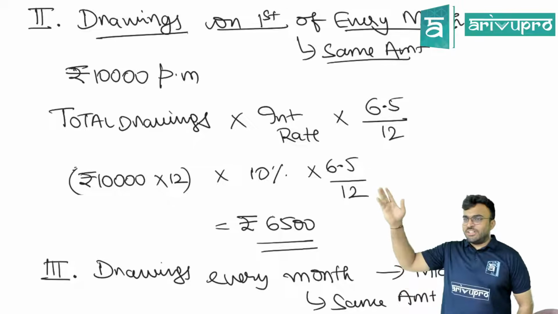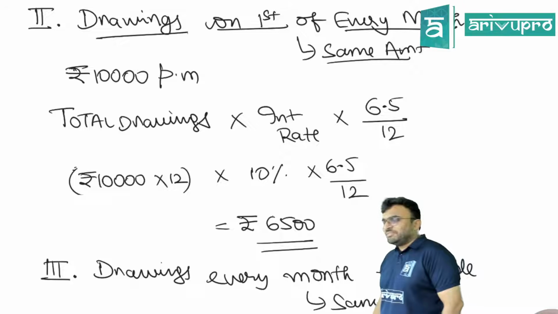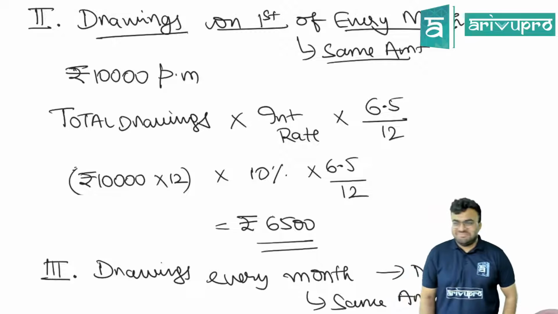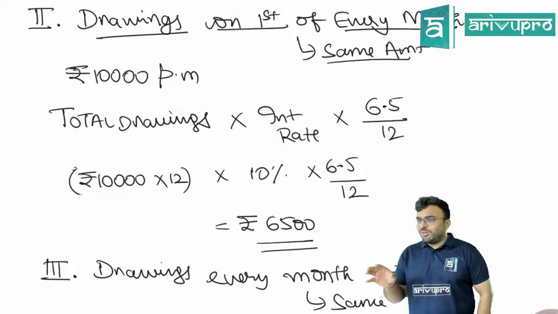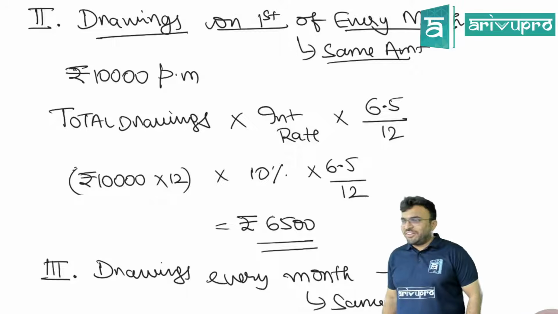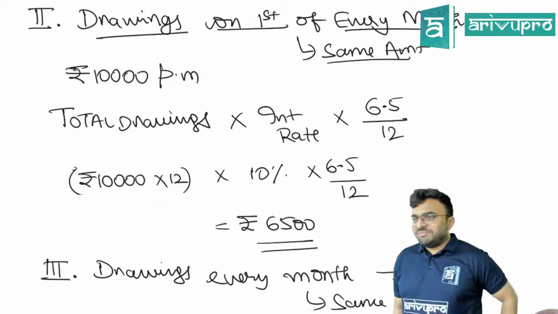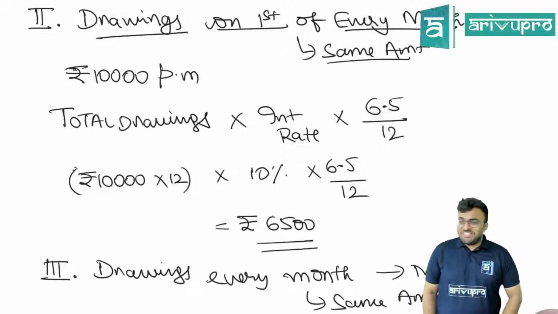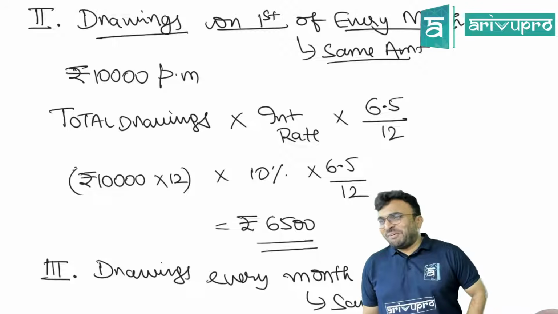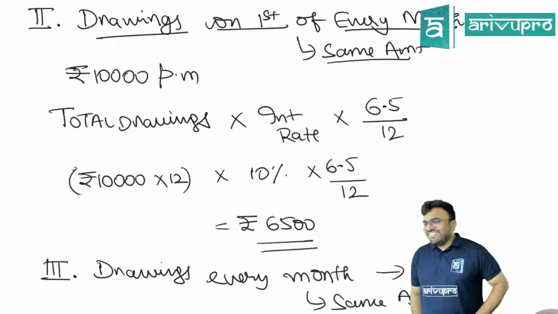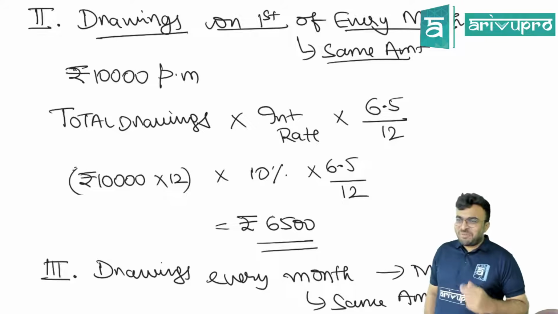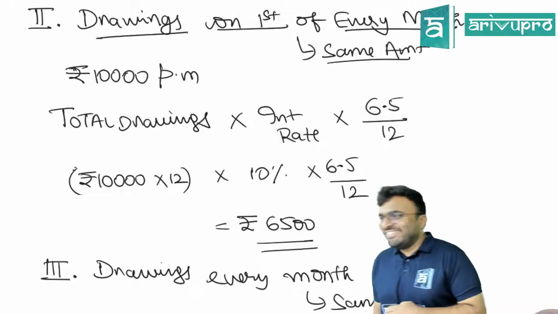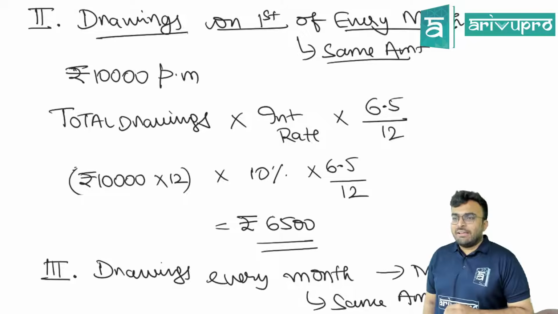If they don't get 230, they'll still get 171.8. Usually SRH was not like that. SRH used to make small totals and have good bowlers and defend it. This time, Travis Head, they should ban him from the power play. That day they scored 120 in the power play.